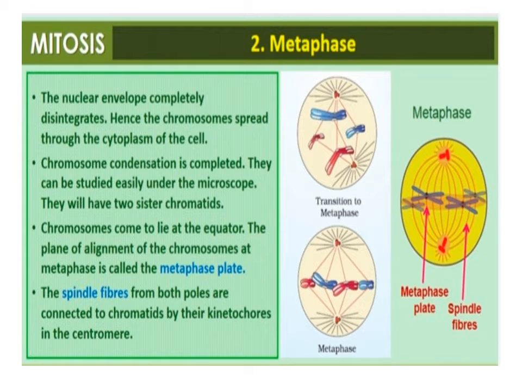The plane of alignment of the chromosomes at metaphase is referred to as the metaphase plate. The key features of metaphase are: one, spindle fibers attached to the kinetochores of chromosomes, and two, chromosomes moved to the spindle equator and aligned along the metaphase plate through spindle fibers to both poles.